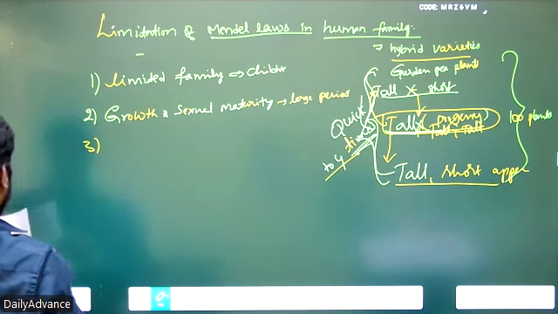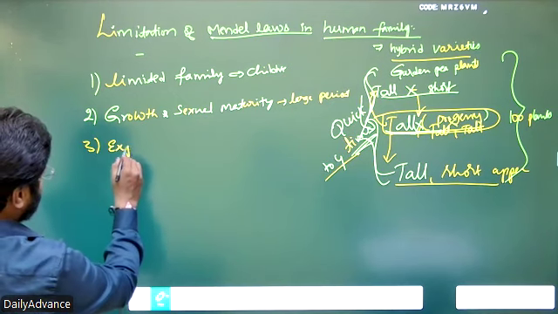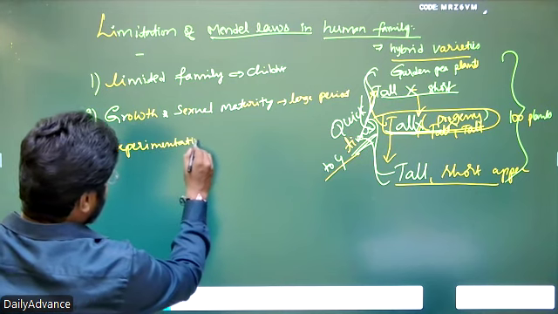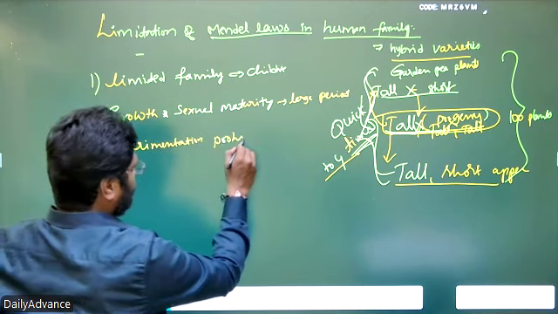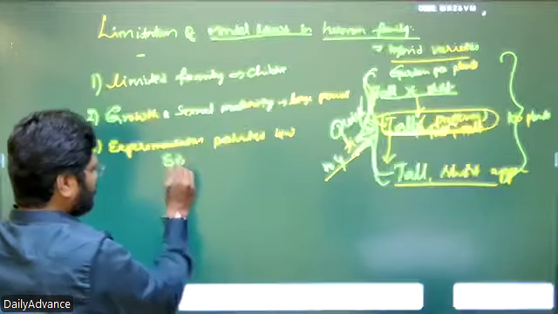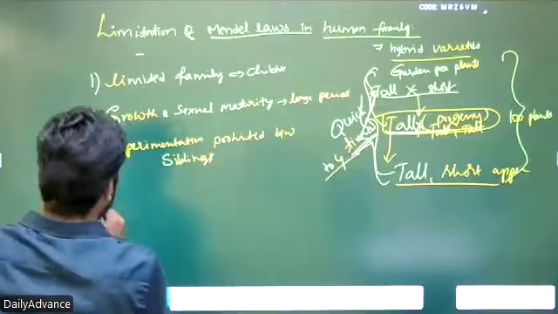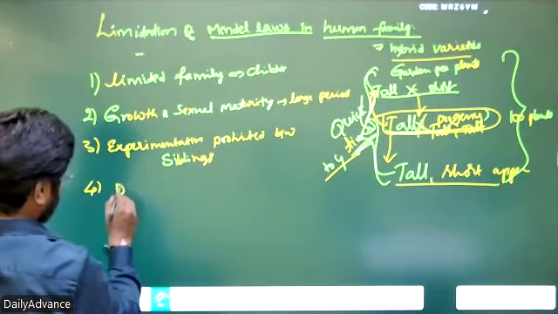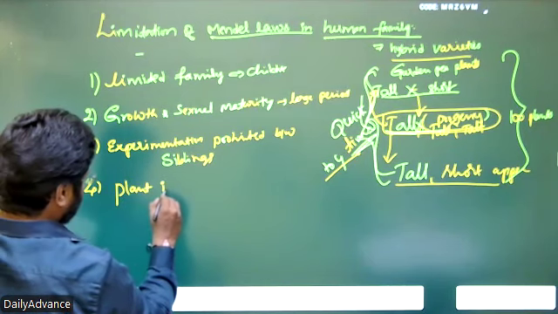Third, experimentation is prohibited between siblings. And fourth, plant inheritance is simple.